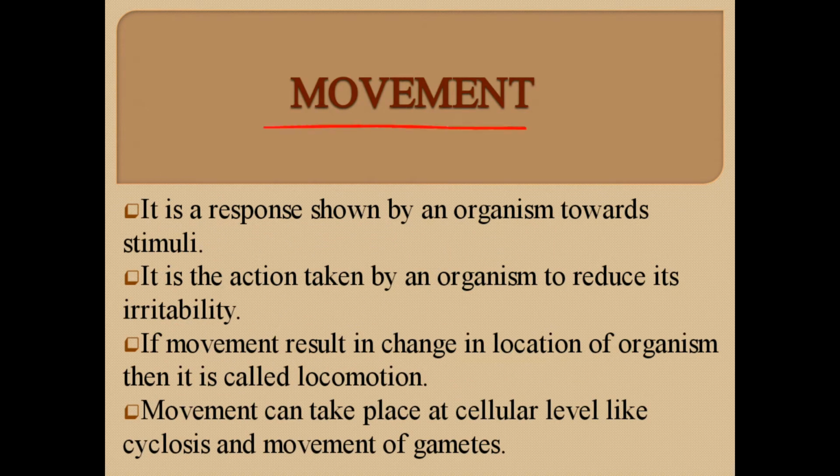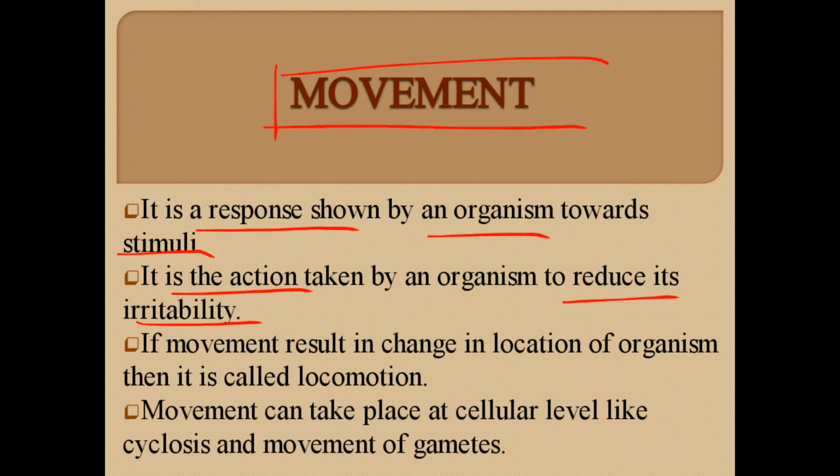What is movement? Living organisms mostly respond to stimuli by showing some kind of locomotion or movement. So, movement is a response shown by the organism towards the stimuli, or it can be defined as the action taken by the living organism to reduce its irritability. Irritability is the change in environment which irritates the organism, and in response to this irritability, the living organism takes some actions, and these actions are called movement.